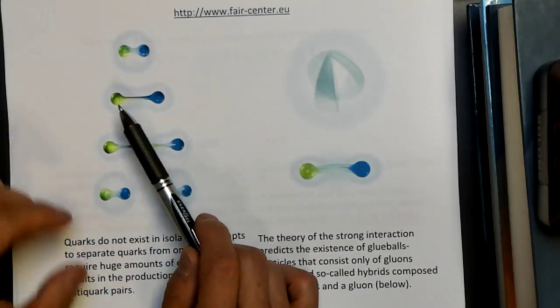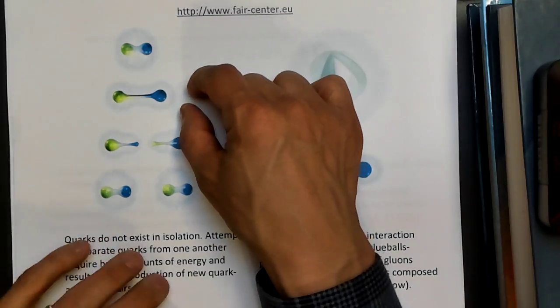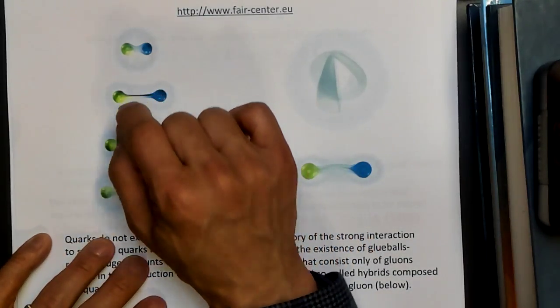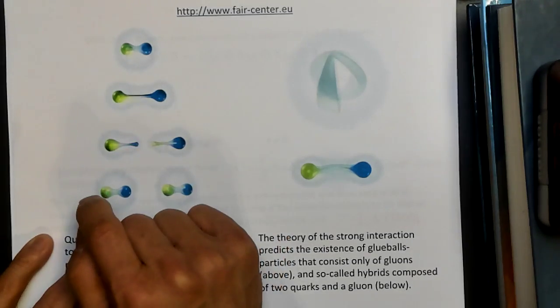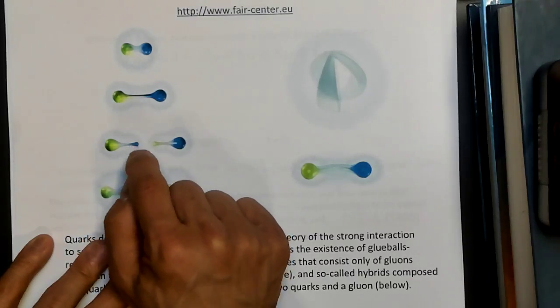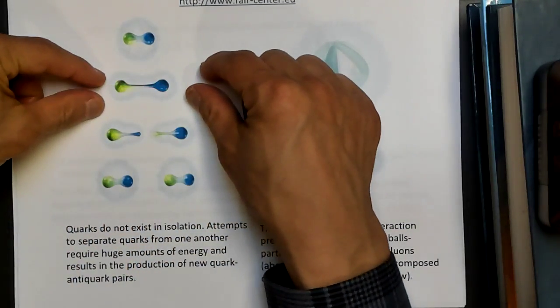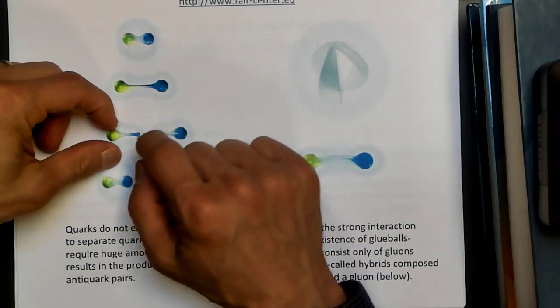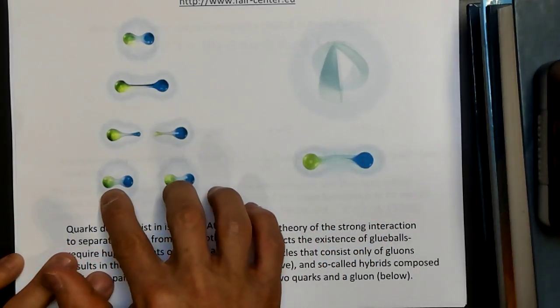But eventually we pull them hard enough, because it requires energy to pull them apart, and we get this potential energy. It eventually gets large enough that it's energetically favorable for a quark-antiquark pair to appear out of the vacuum here. And so instead of being able to pull the quark and antiquark apart from each other, you don't succeed. You simply create another pair of quark-antiquark, and so you end up with two mesons.